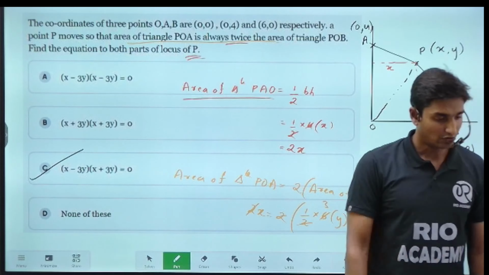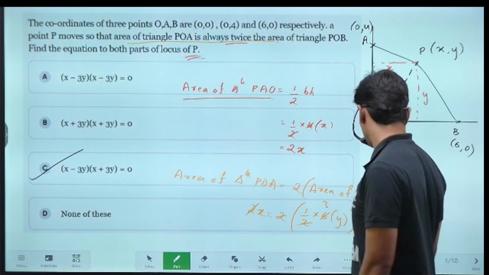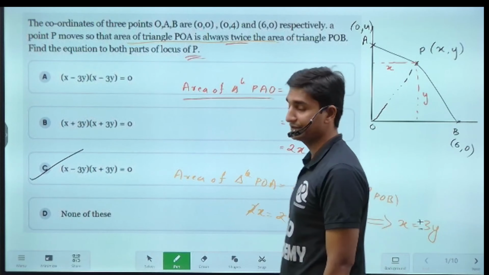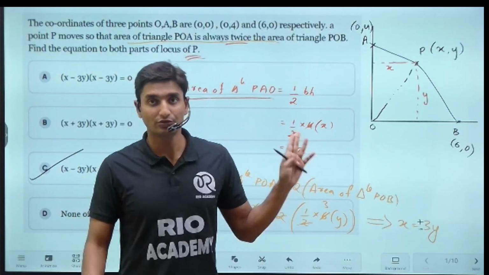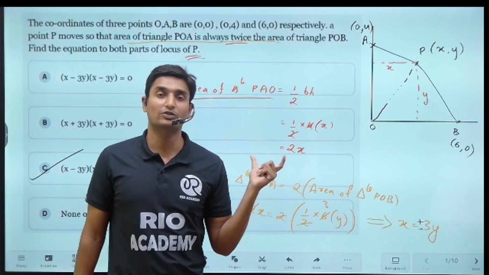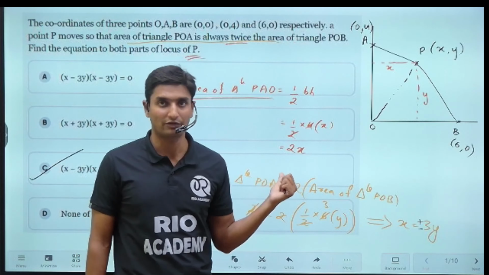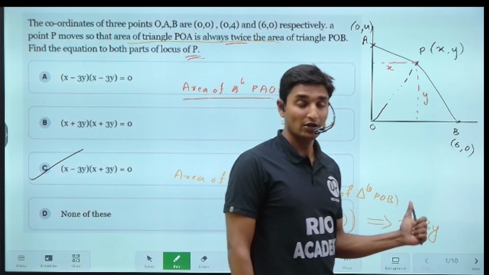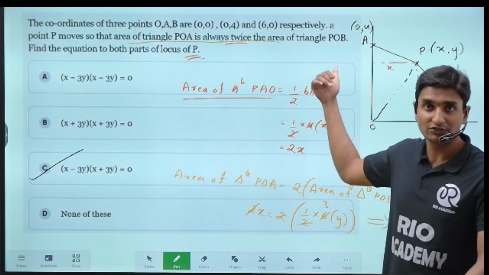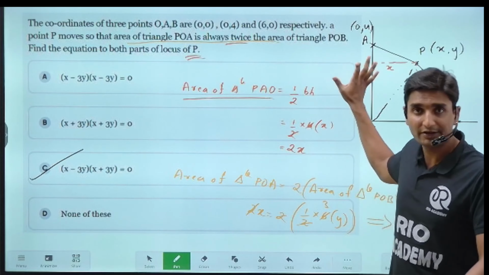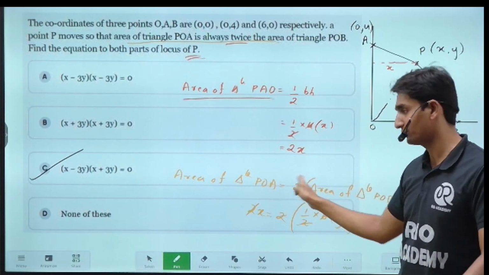Fine. So now we'll move on to the next question. This question, guys, is not from the conics. This question is from the rectangular Cartesian coordinates, the first part of the coordinate geometry topic that you have in your syllabus. Most of the time these kinds of questions will not be asked. It is not complicated. Only the condition has to be substituted here.